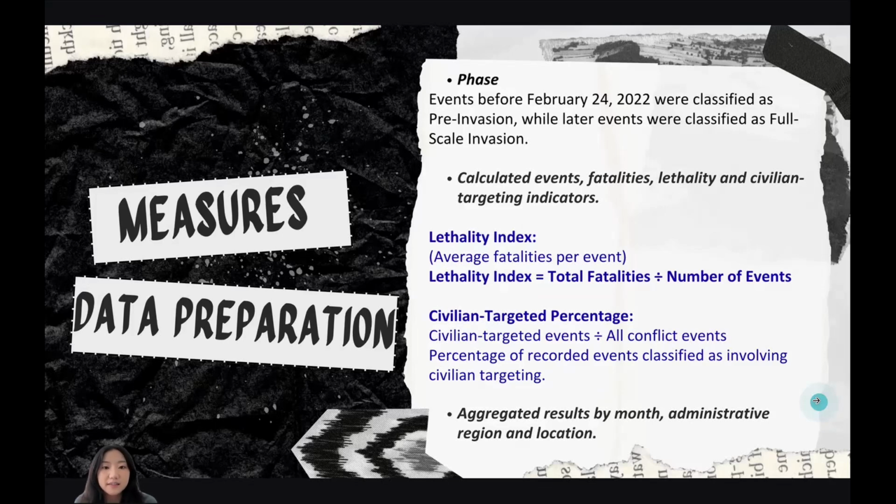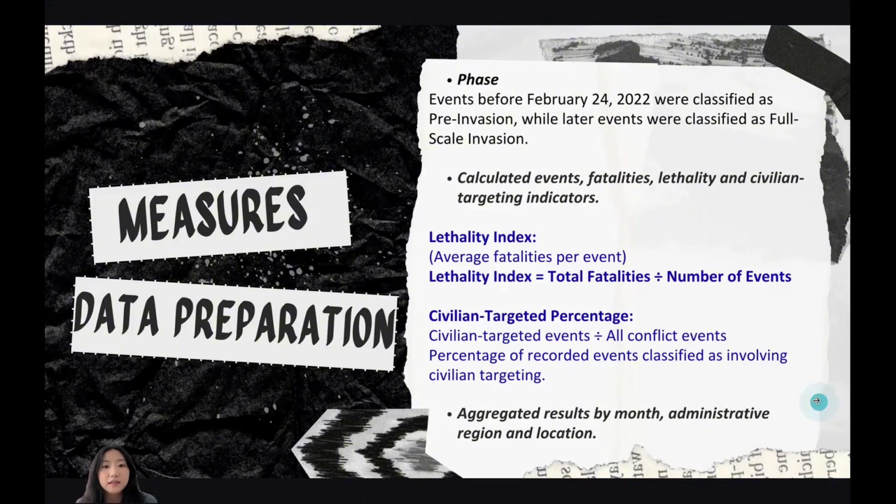Before starting our analysis, we divided the conflict into two phases. Events before 2022 are classified as pre-invasion, and events after that are classified as full-scale invasion. We also created two important indicators.